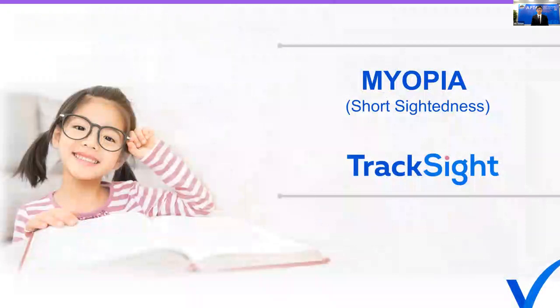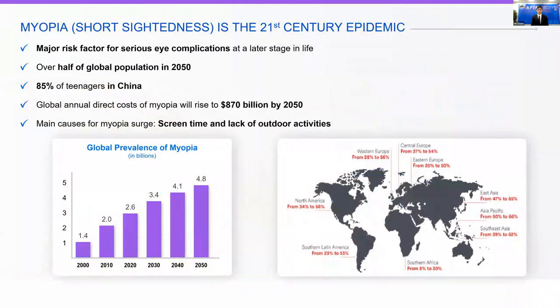So now switching to myopia. As you probably know very well, myopia is a major risk factor for major eye complications at a later stage in life. In China, we know that about 85% of teenagers are already suffering from myopia today. And it is estimated that by 2050, more than half of the global population would be suffering from myopia. The global annual direct cost of treating myopia is about 870 billion by 2050.